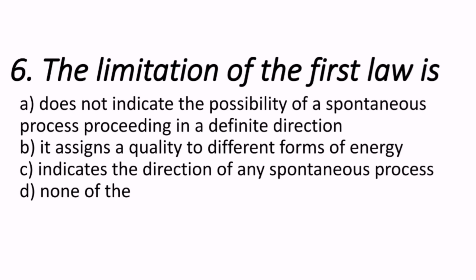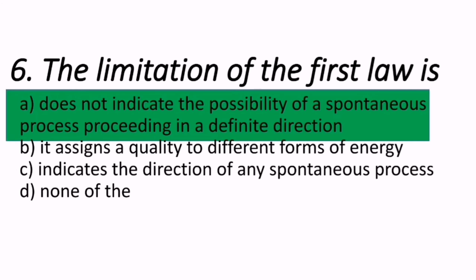Moving on to the next question, the limitation of the first law is. There are some limitations in the first law of thermodynamics. So which one is the correct out of these given options? The limitation of the first law is option A, that is it does not indicate the possibility of a spontaneous process proceeding in a definite direction. So it does not indicate that direction. That is nothing but a limitation of the first law of thermodynamics.